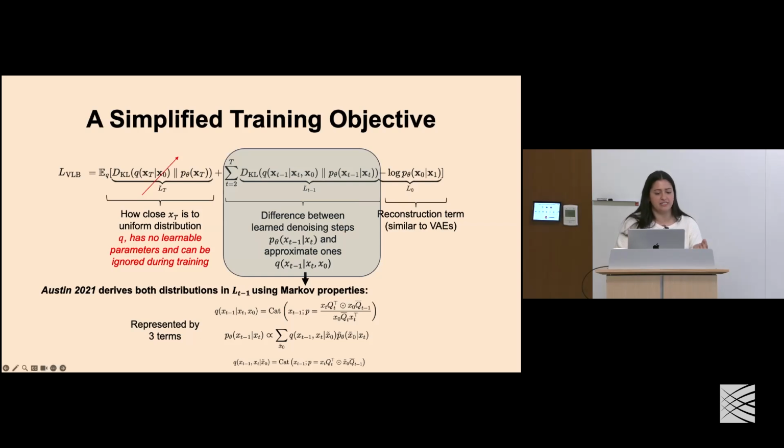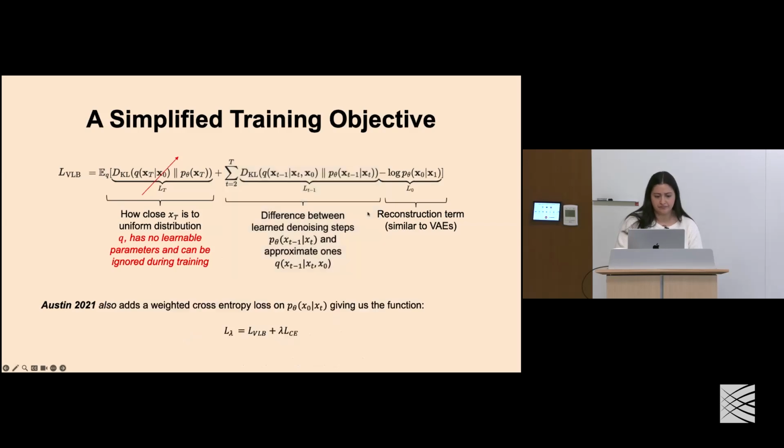And the key thing here is that we now have these three terms that represent this objective. They also add in this weighted cross-entropy loss, giving our final loss function this form, where we take our variational lower bound term, plus some weighted version of our cross-entropy. This is just how well our model reconstructs our inputs.